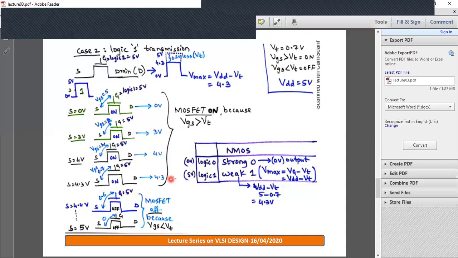So when you try to transfer logic 1 through NMOS, that is 5 volt, it will pass a degraded logic 1, degraded by threshold value. So maximum we'll get is VDD minus VT. As discussed, NMOS can pass logic 0 perfectly, whereas it cannot pass logic 1.